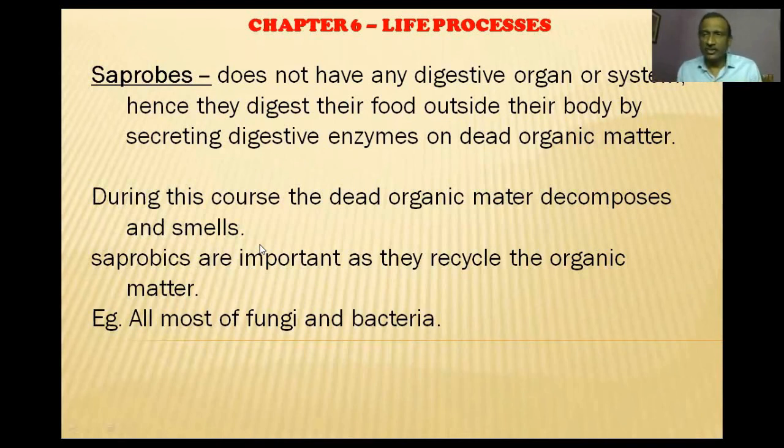Decomposition is that same chemical reaction which you studied in class chapter 1 of chemistry, where de means less and composition means coming together. When things are joined together, they are called composed. When they are removed from there, they are called decomposed. Okay, so the decomposition is taking place. So the complex protein will be changed into carbon dioxide, hydrogen, water, and ammonia, and nitrogen oxide, and sulfur dioxide. Similarly, the lipids will change into carbon dioxide, water, etc., and other substances. So the decomposition takes place. A small amount of that will be used by the microorganism. A major portion of that is returned back to either soil or water or to the air.